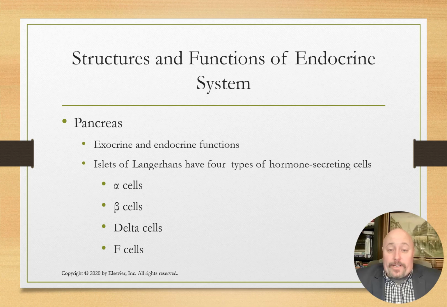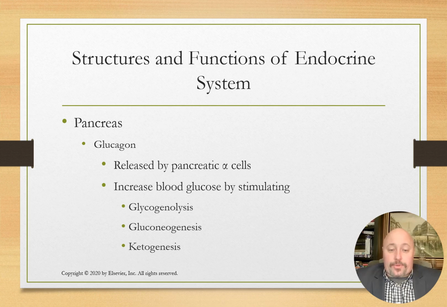A major organ within the endocrine system is the pancreas. It has exocrine and endocrine functions, along with the islets of Langerhans that have 4 types of hormone-secreting cells. Glucagon, released by the pancreas, works to increase blood glucose by stimulating glycogenolysis, gluconeogenesis, and ketogenesis.